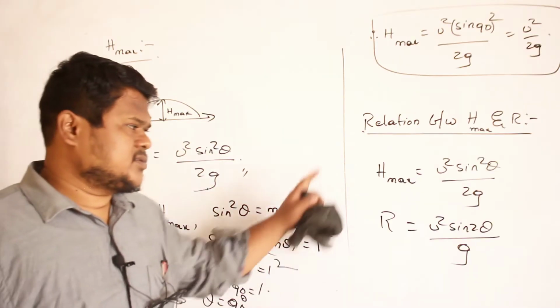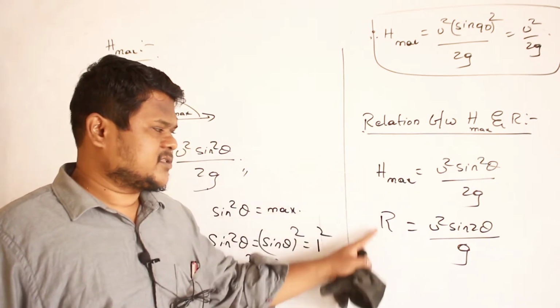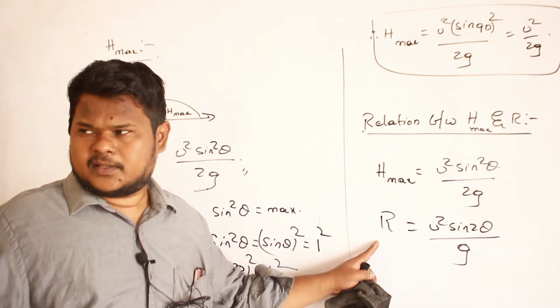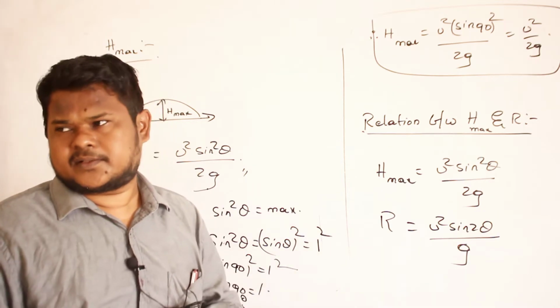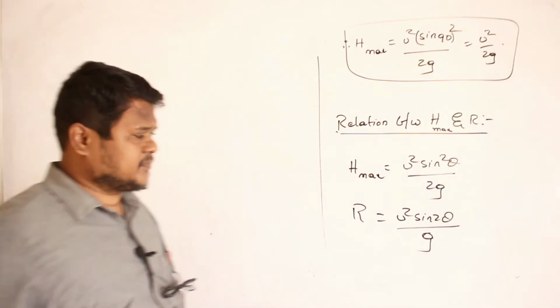Now what you do is you divide both of them. If you divide both of them, you will get a relation between H max and R. Come and try to derive and see what answer you get. Check whether you get the same answer or not. Clear?